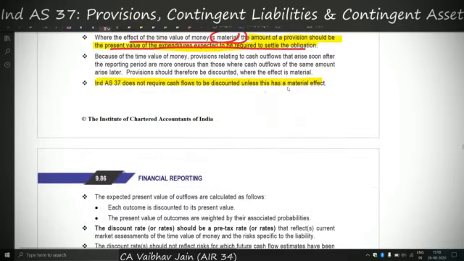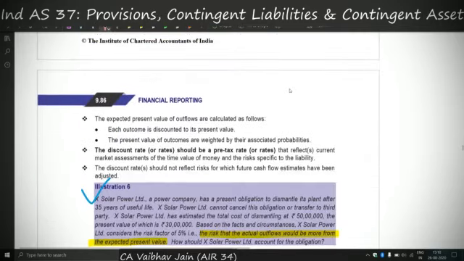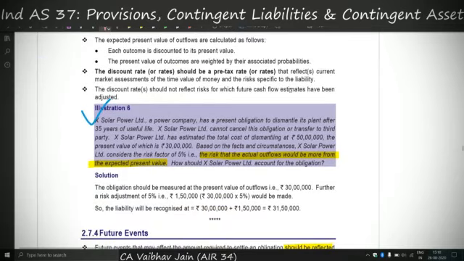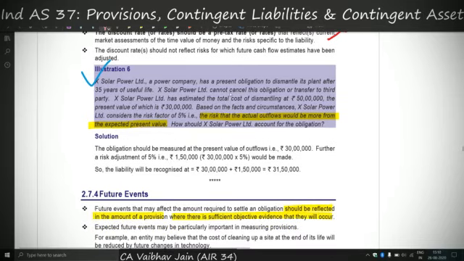If the amount is not material, then it does not require to be discounted, and the discount rate should be a pre-tax rate that reflects current market assessment of time value of money and risk specific to the liability. Very good, although the discount rate shall be given in the question.